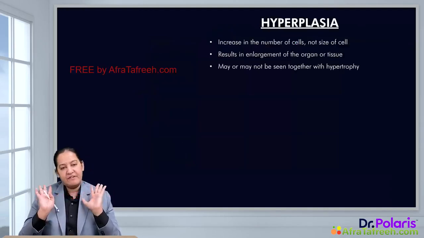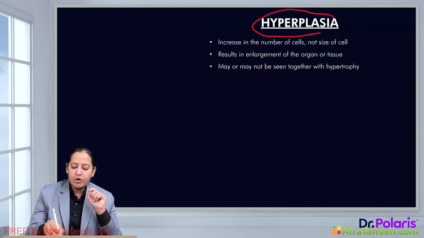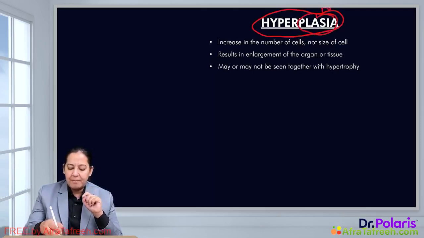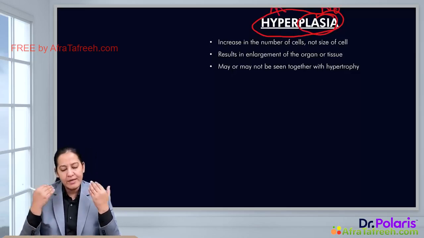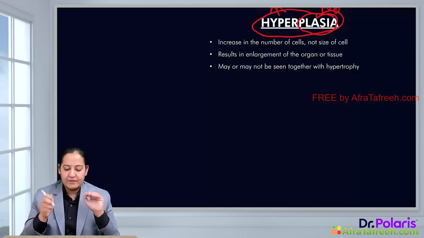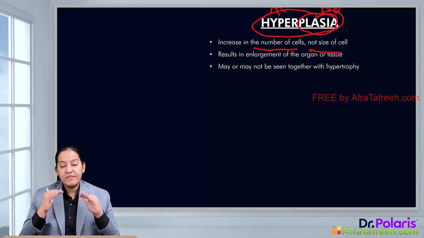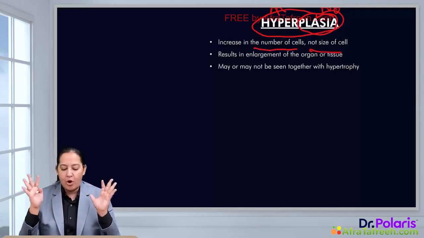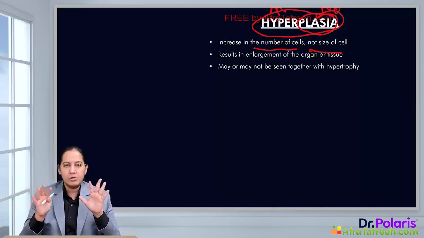Let me start with the first one, hyperplasia. I'm going to start the first type of adaptation, that is hyperplasia. As I've told you, the word plasia means number, and the word hyper means more, increase. So it is increase in number of the cell, not the size of the cell. So that is the definition. Because of increase in number of the cell, overall size of the organ will increase. It may occur with hypertrophy, or it can occur alone also without hypertrophy.